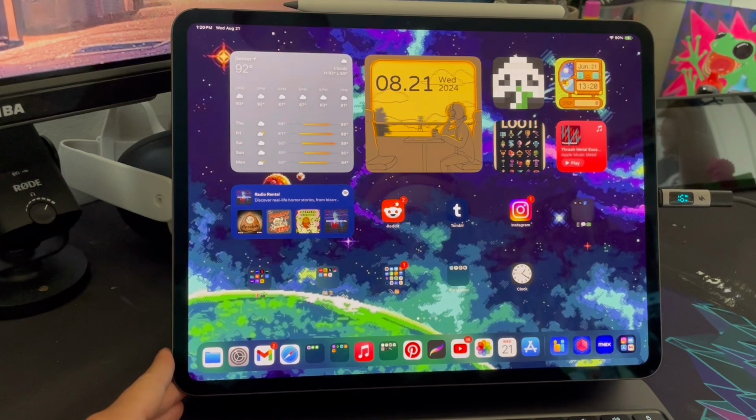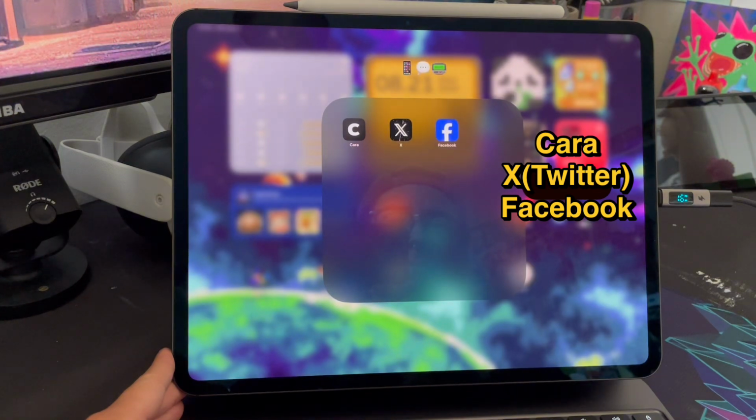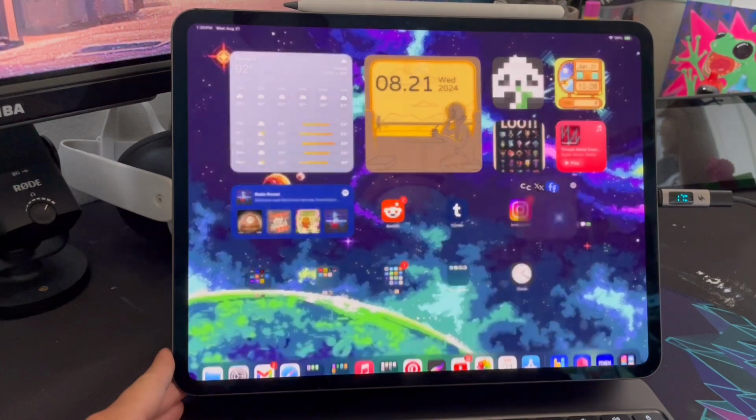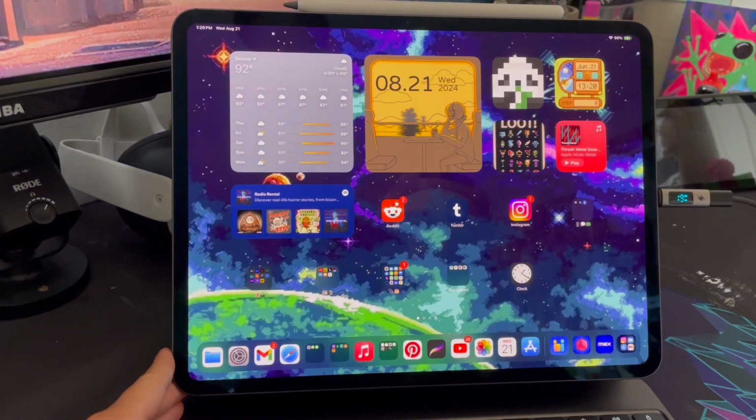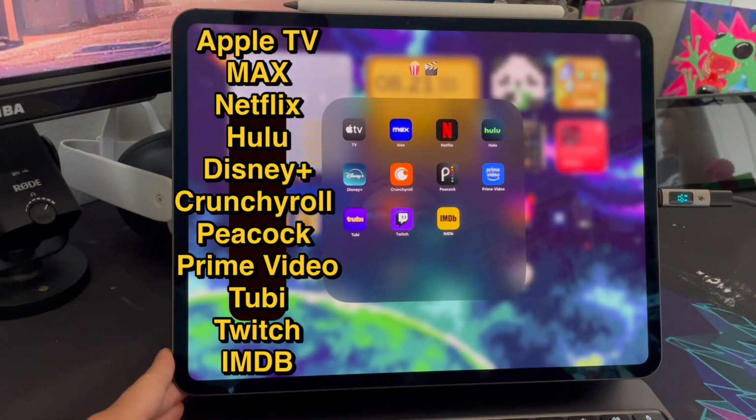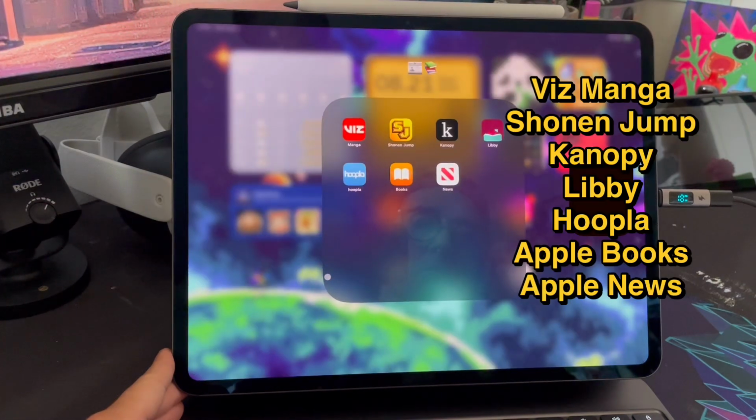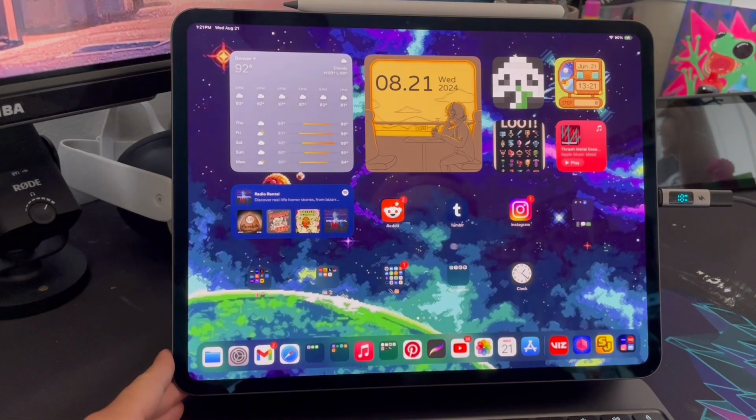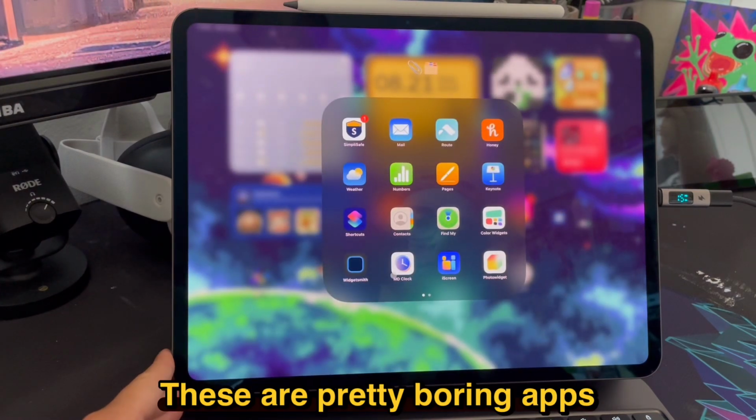I kind of have on this first page my social media. I got movies, like streaming services, and kind of stuff I use a lot. Some manga, books, and kind of stuff I use a lot, but it's not like my fun page per se.